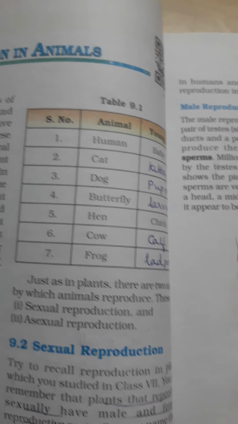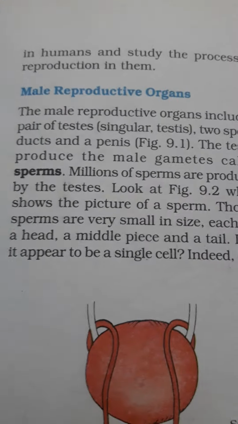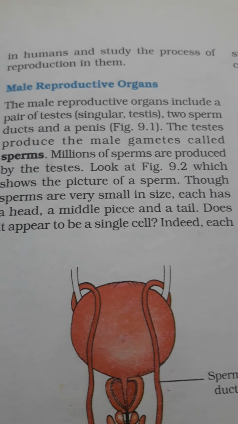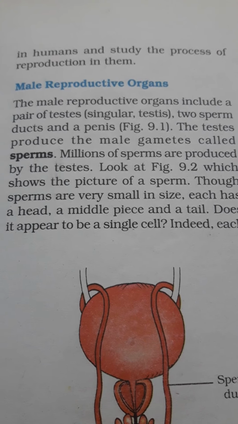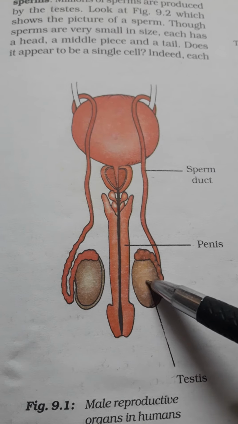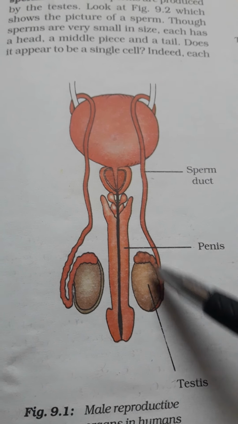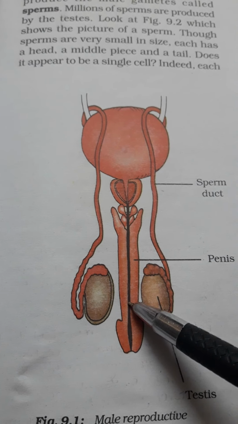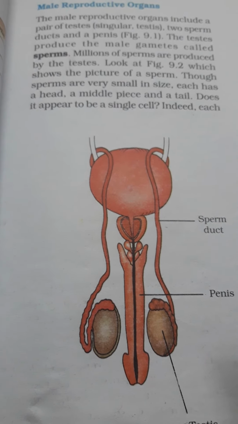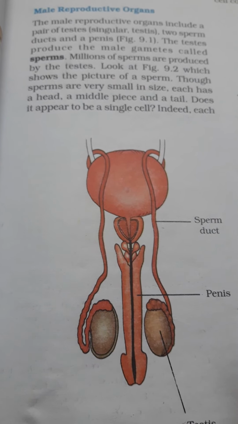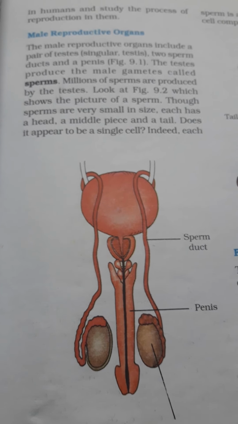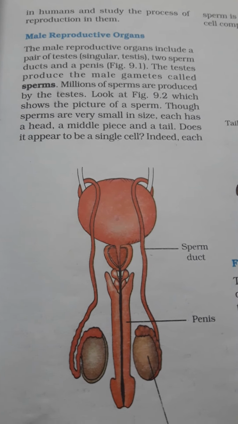Now let us see the male reproductive organs. The male reproductive organs are a pair of testes, two sperm ducts and a penis. These are the testes. Testes produce sperms, which are the male gametes. The male gamete is called sperm.